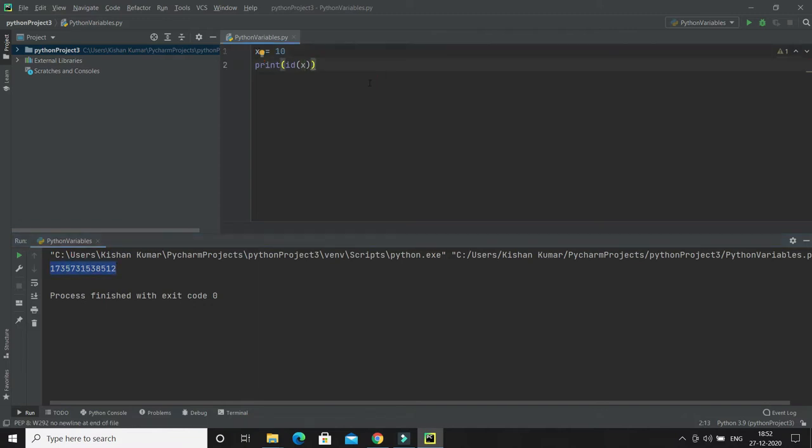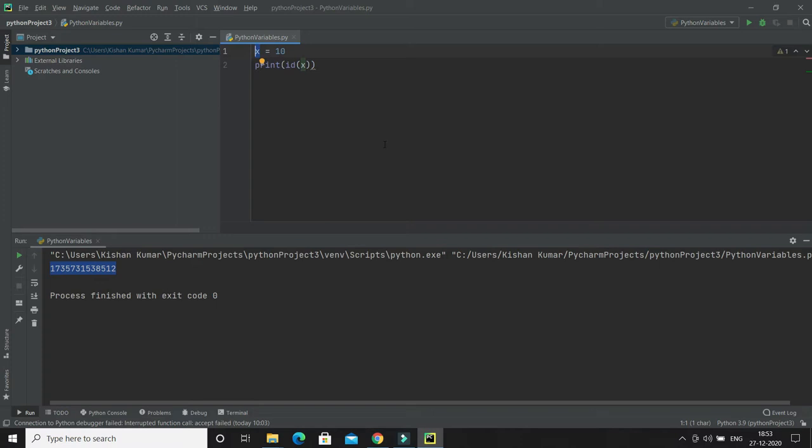Now in Python, a variable can have a short name like a, b, c, x, y, z, p, q, r. Here I have given the variable name as x. It's a very short name. But you should give a more descriptive name, like employee name, employee age, employee city, etc.